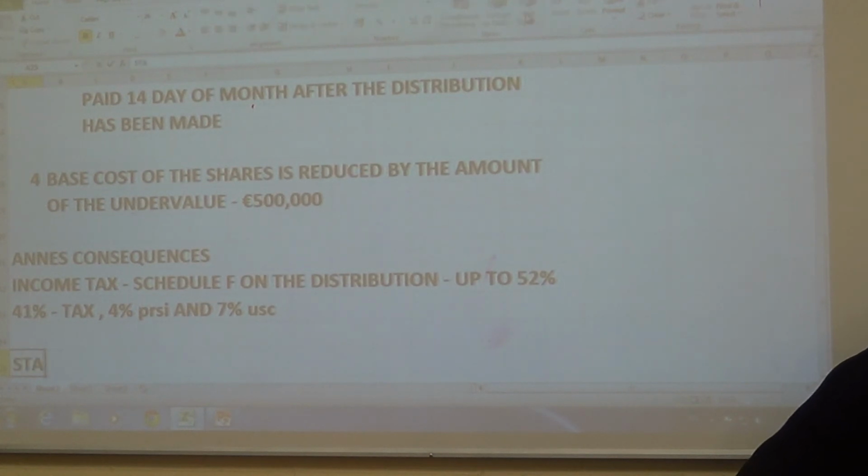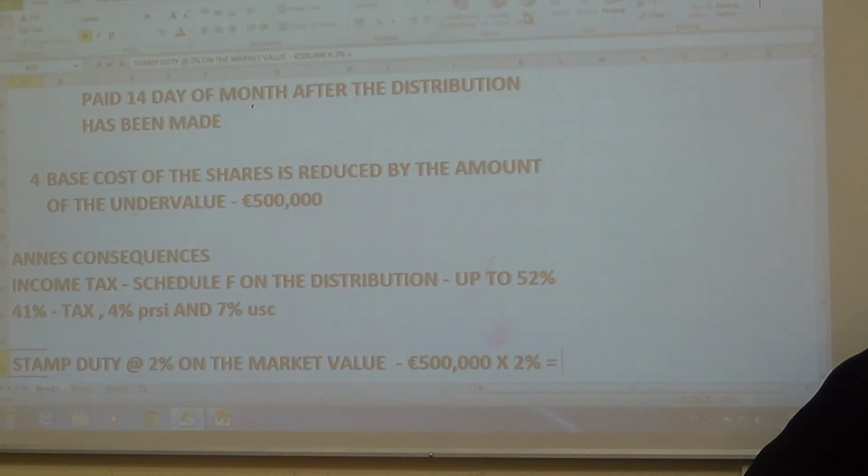And then she's got to pay stamp duty at 2% on the market value. That's 500,000 by 2%.